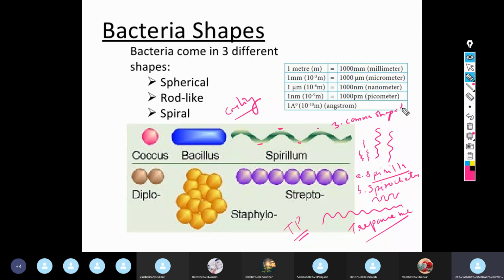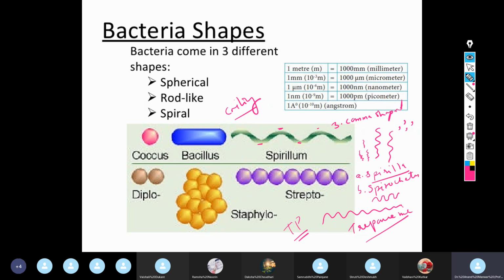Comma shaped bacteria. Now these are neither rods nor exact spiral, but intermediate to that. These are comma shaped like this. This sort of morphology, some of the microorganisms show.